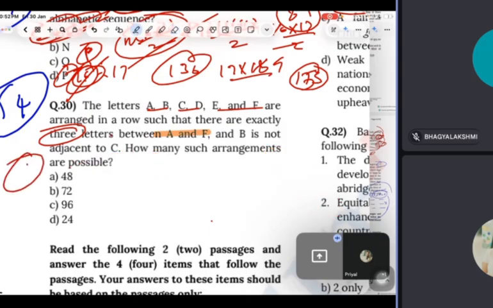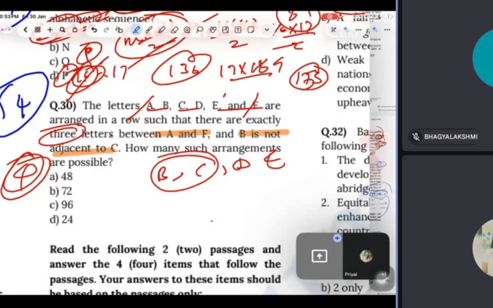Now the question is saying B and C are not adjacent. Again, guys, difficult question. See, guys, A and F have gone. So now B, C, D, E are left. Now B and C should not be adjacent. So tell me how many letters are there? 4 letters.